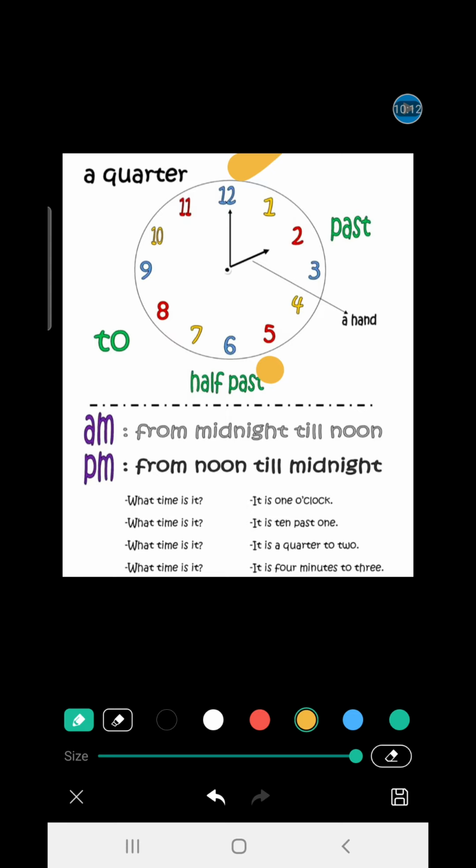It's 10 past 1. It's a quarter to 2. It is 4 minutes to 3, which will be that side. That's why I have written 'to' here, and on that side I have written 'past', and here we have written 'quarter'. What time is it? It is 4 minutes to 3.